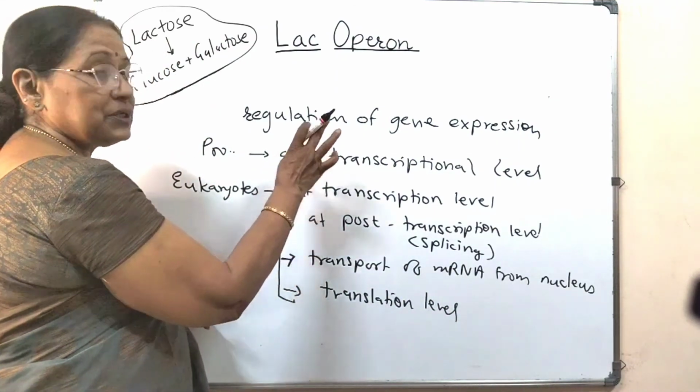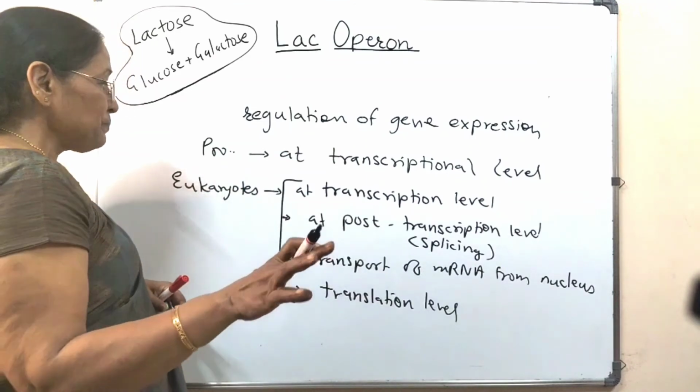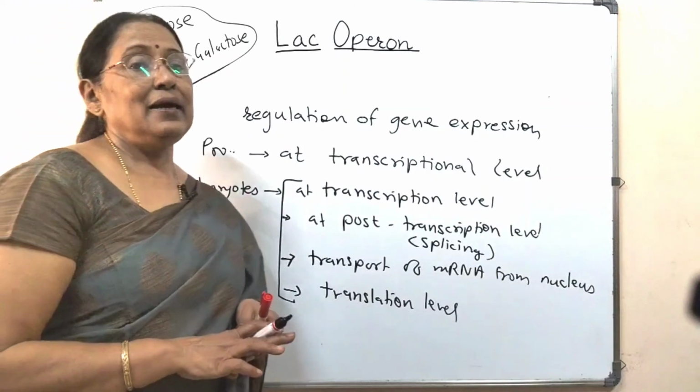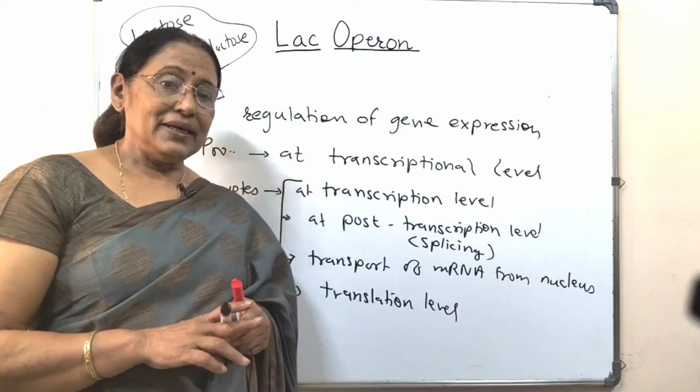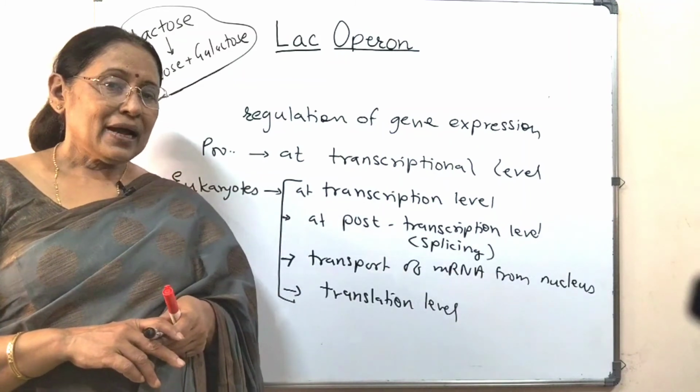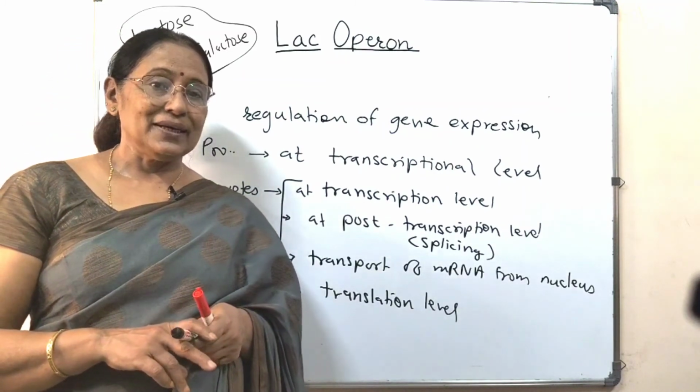So in eukaryotes, the regulation of gene expression can be done at many levels, whereas in prokaryotes it is at the transcriptional level. One interesting example of it that you have studied is the Lac Operon. I hope it was easy for you to understand.